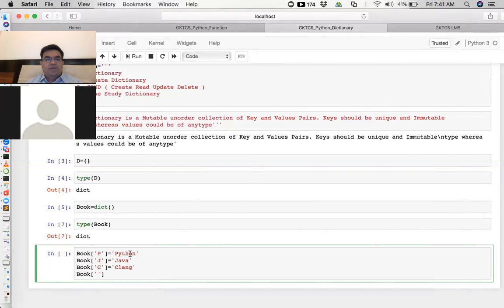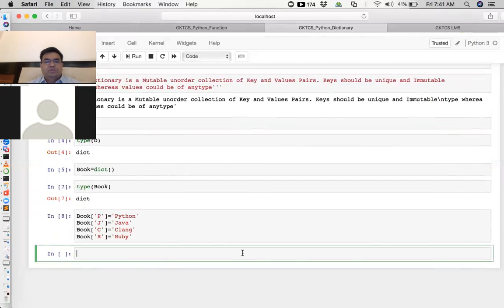P is a key and the value is Python. J is a key and Java is a value for that. Like that, you may have R, and let's say R is for Ruby. Now you save this. Print book. See the magic now?